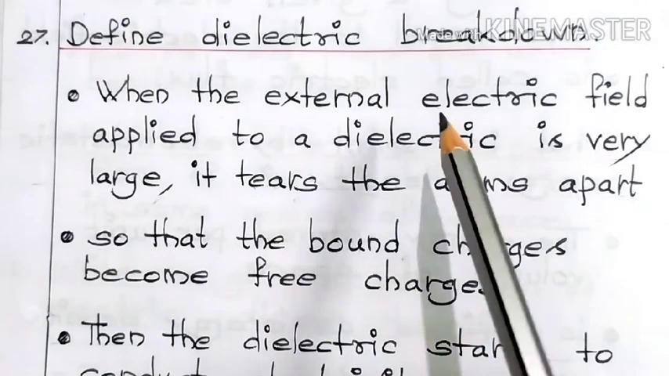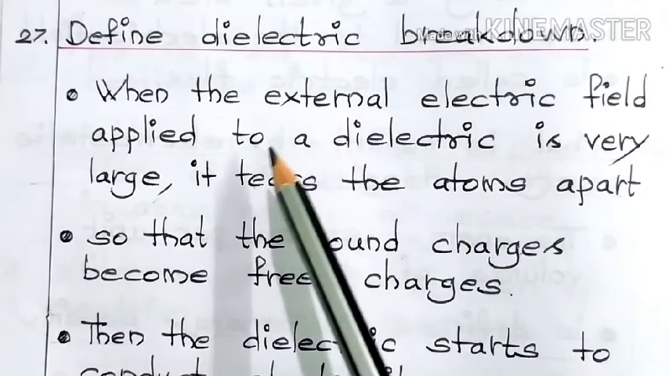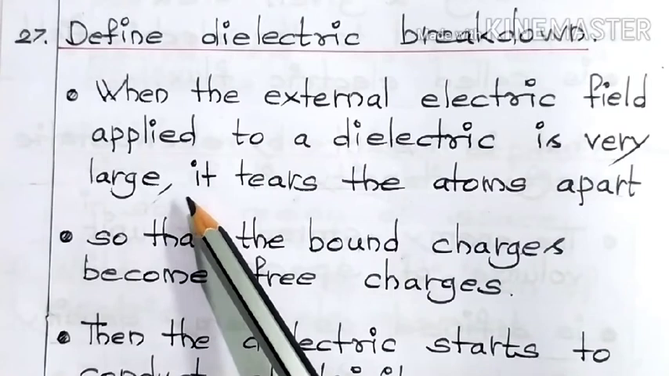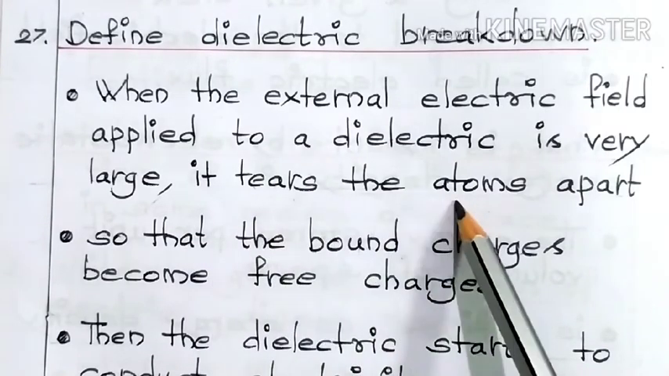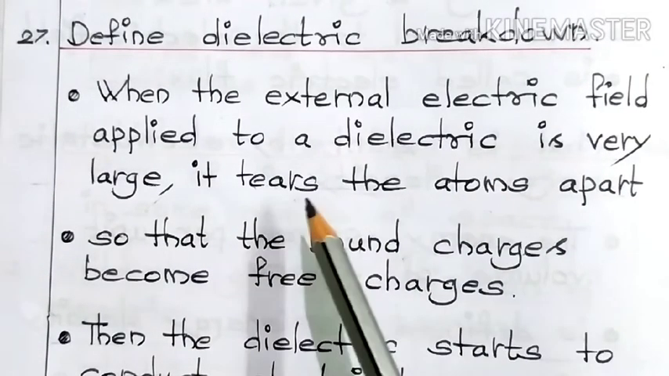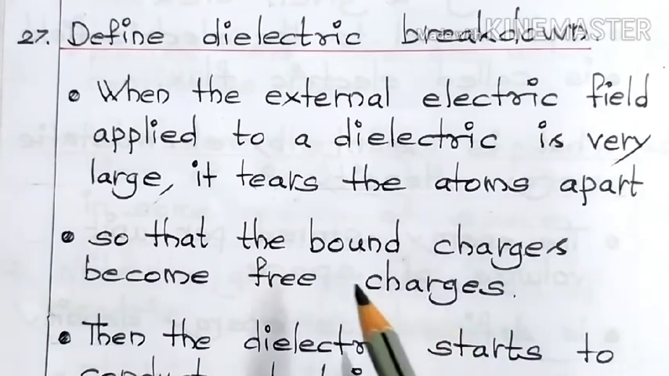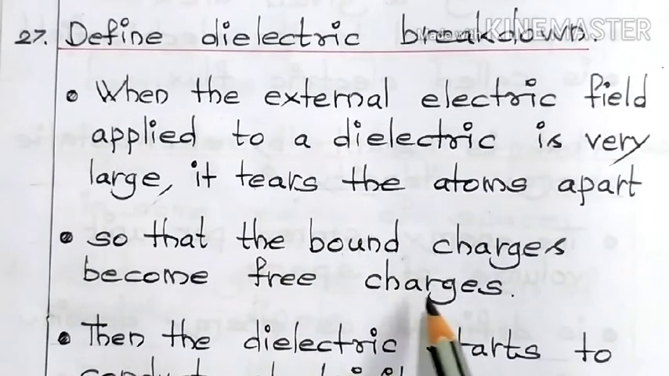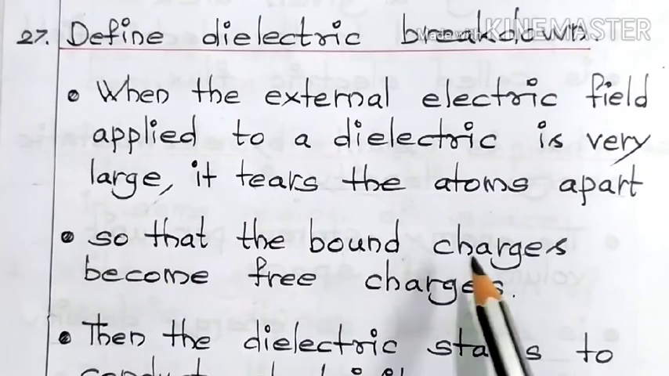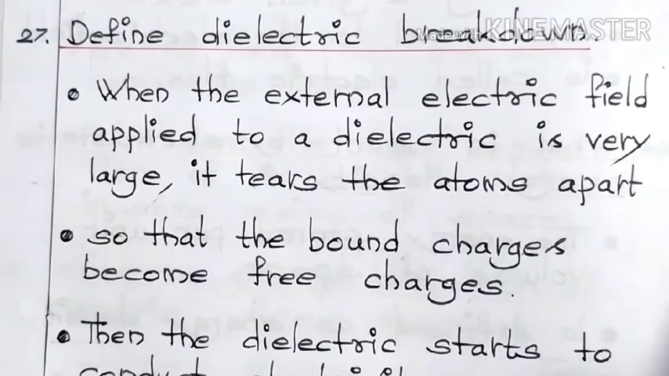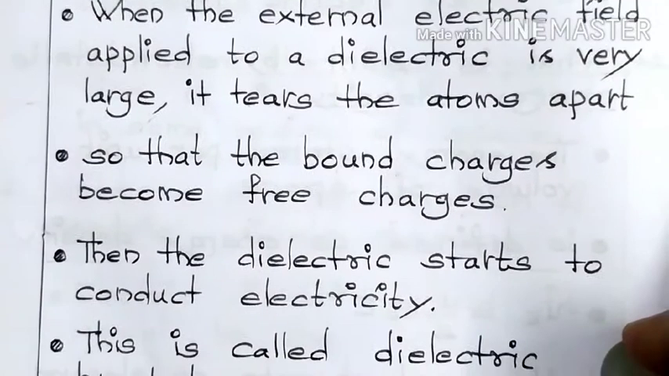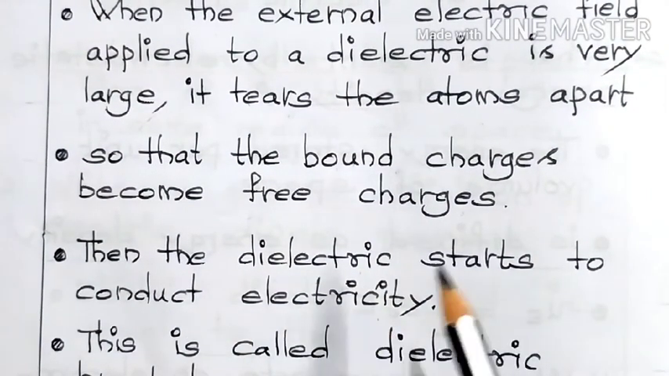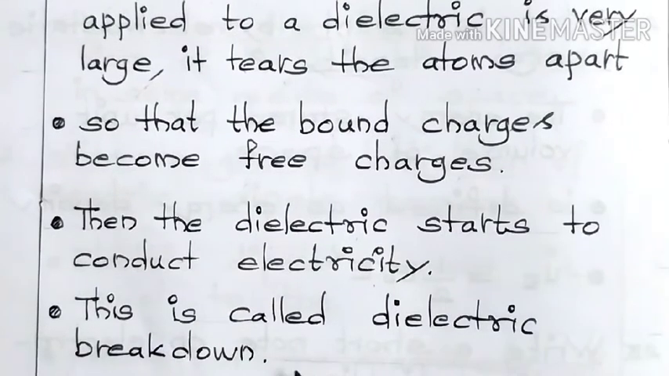So what happens when the external electric field applied to the dielectric is very large? Then it tears the atoms apart. In other words, it collapses the atomic structure. So what will happen? The bound charges become free charges. In other words, the bound electrons become free electrons. So then the dielectric starts to conduct electricity. This is called dielectric breakdown.